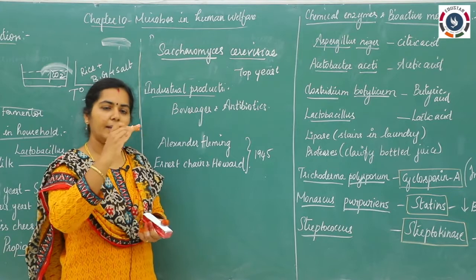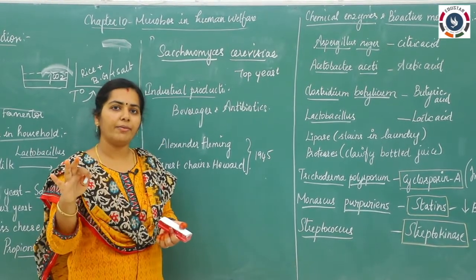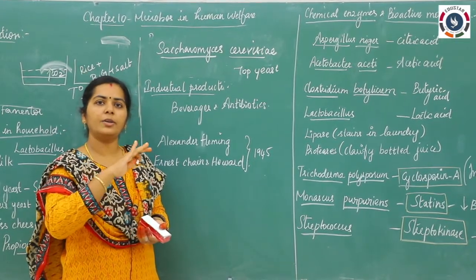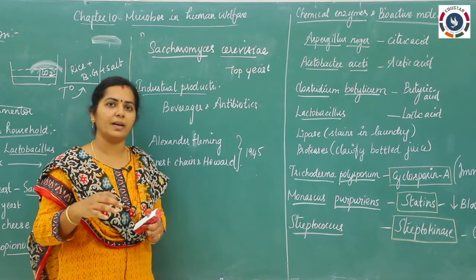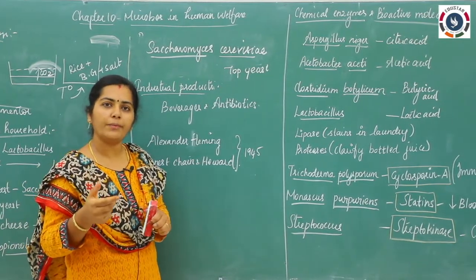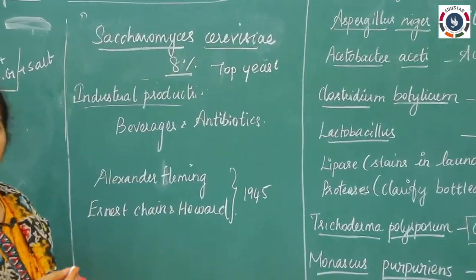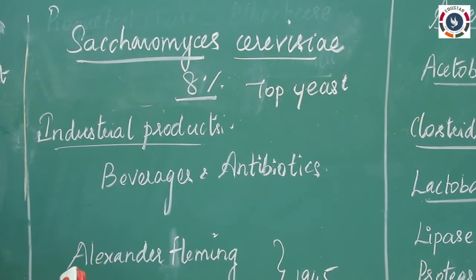If you keep that setup for one month, we are able to get a clarified wine. The top portion in the bottle is said to be the wine. We can filter it and drink. It has only a small amount of alcohol, only 8% if you prepare it with the help of grapes. So these are all the basic brewing processes.